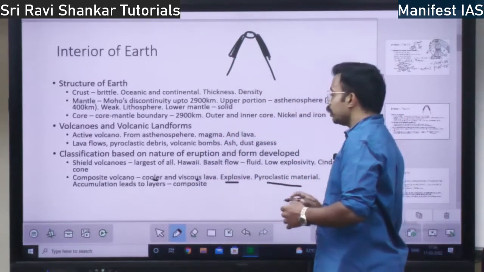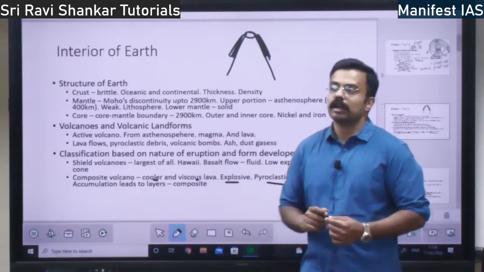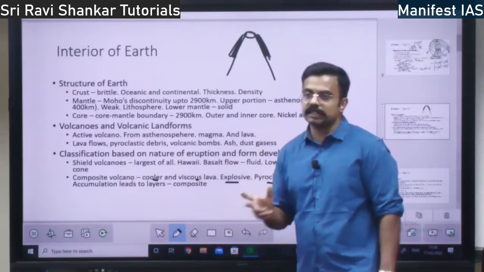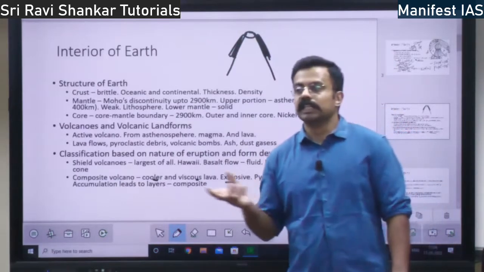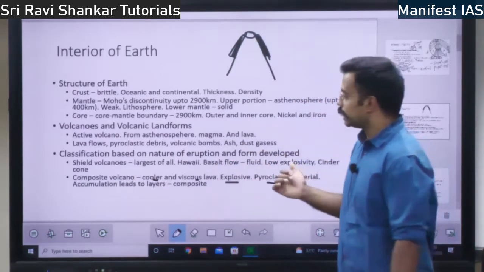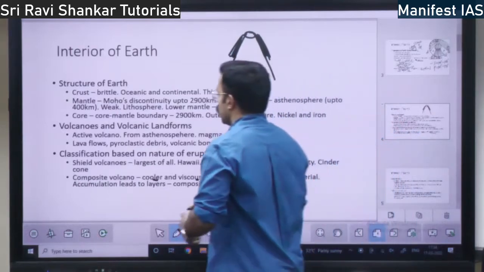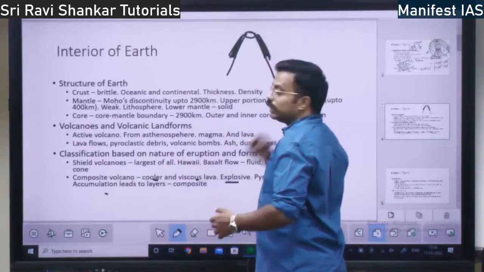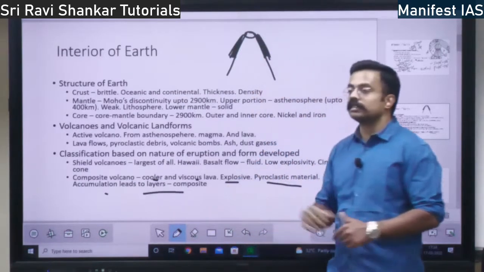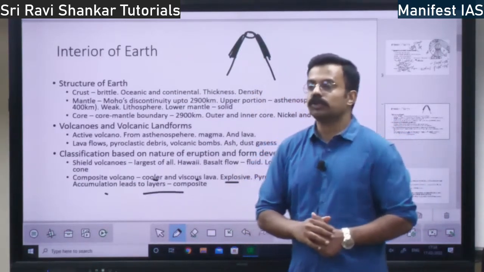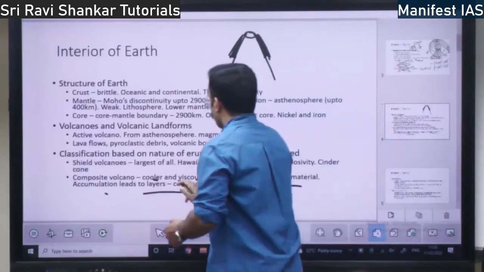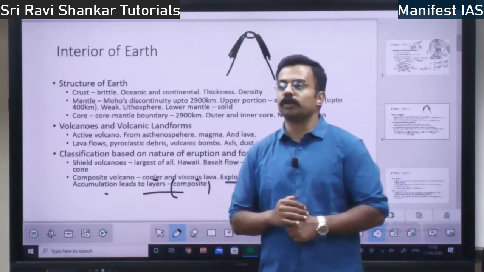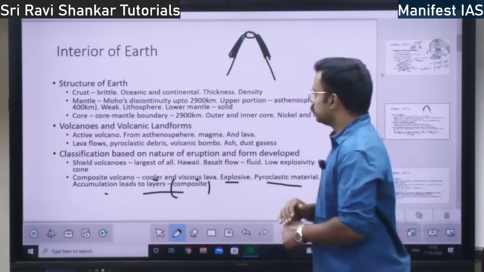They will have pyroclastic material. Pyroclastic means similar to pyroclastic debris, that is the molten rock type, which will come out of the volcano. Pyroclastic material will be there, and also the accumulation. See, lava getting accumulated here leads to layers. Many layers will be there. Those layers lead to composition, that is, multiple layers will be there. Composite volcano, right? Clear? This is the concept.